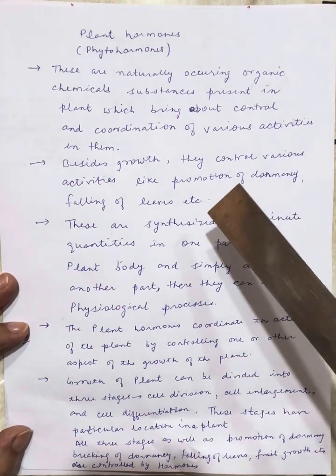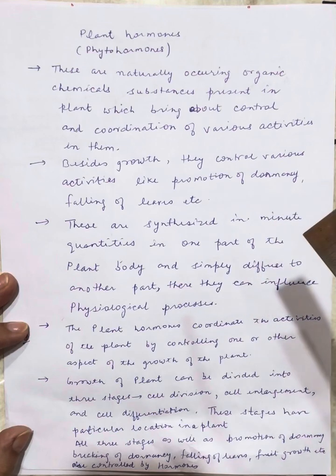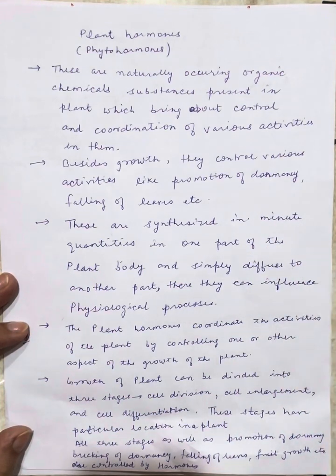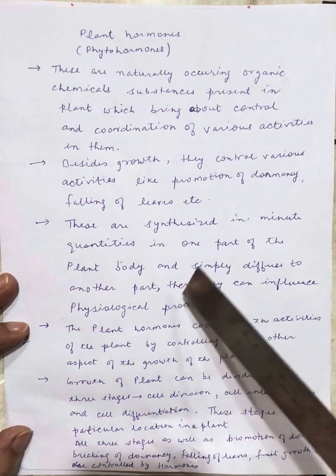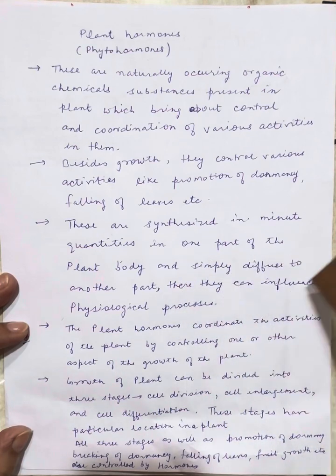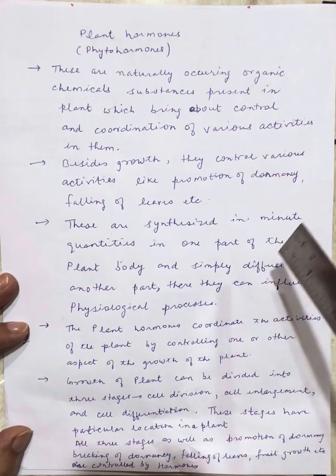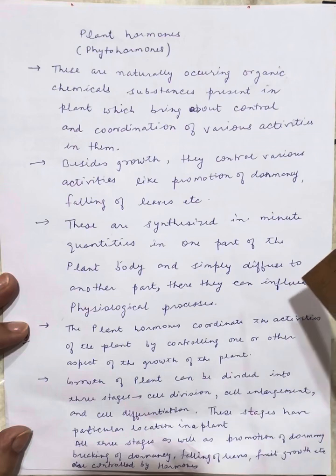And these are synthesized in very minute quantities in one part of the plant body. Not in all the parts, but in any one part of the plant body, and it simply diffuses to another part, and there they can influence the physiological process. Like the hormone auxin is synthesized at the shoot tip, and where growth is necessary, it diffuses to that part only.